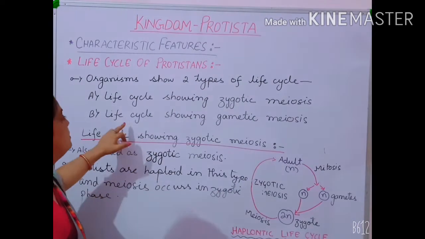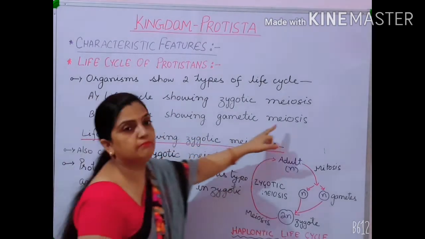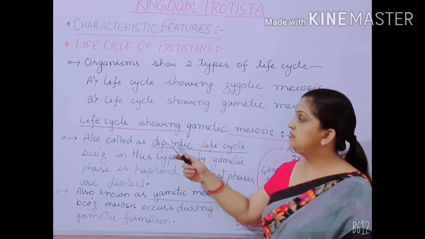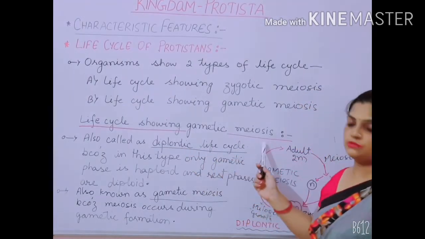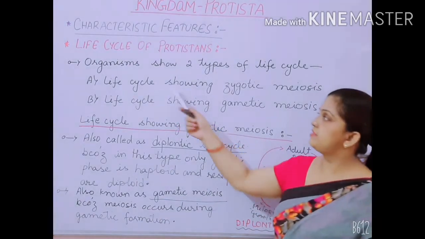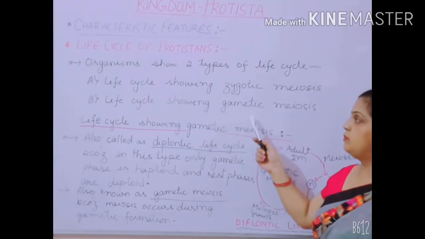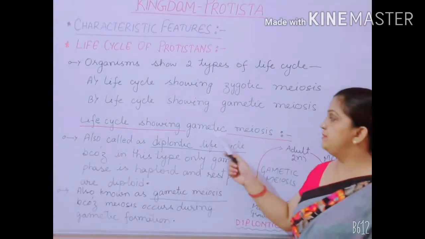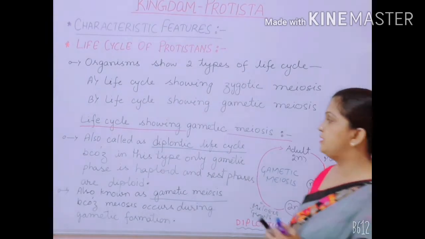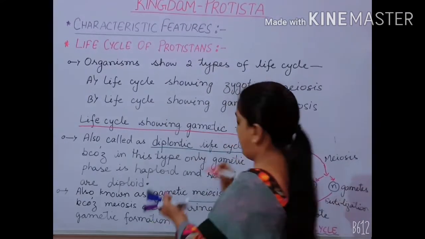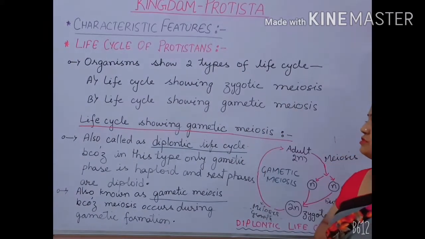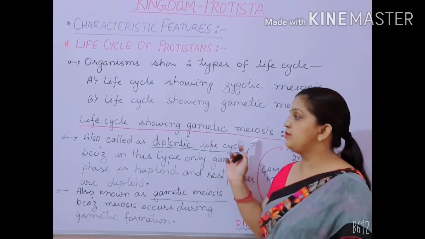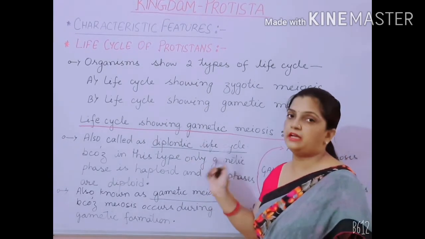Now I will be explaining the life cycle showing gametic meiosis. Till now I have discussed the life cycle showing zygotic meiosis. This gametic meiosis phase is also called the diplontic life cycle. As I told you all, zygotic meiosis was called the haplontic life cycle. Similarly, here gametic meiosis is also called the diplontic life cycle.